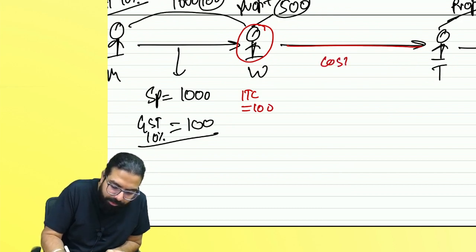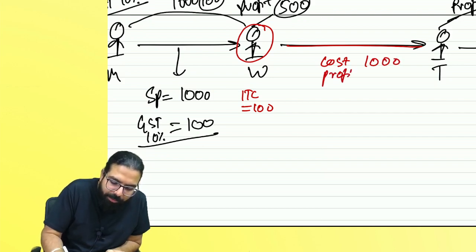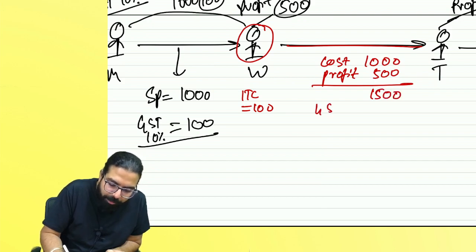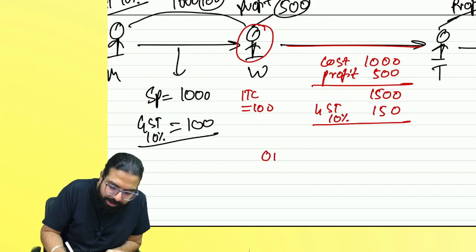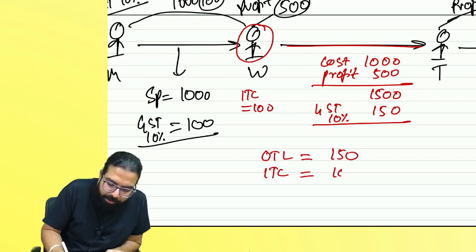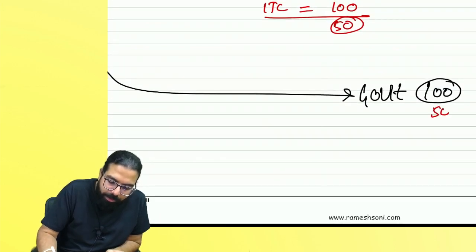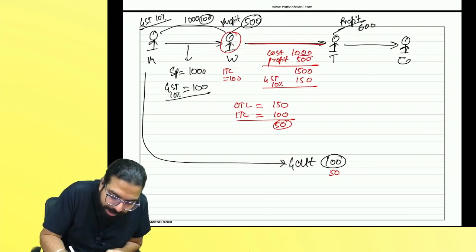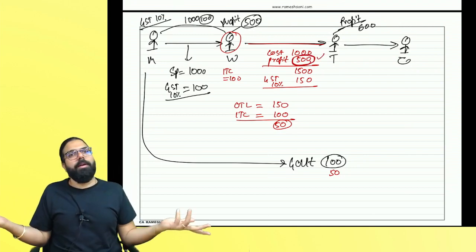His selling price will be how much? Cost is 1000. Profit is 500, which is the value addition. Selling price is 1500. GST is how much? 150. Output tax liability, everyone, 150, input tax credit 100. Sure. 50 rupees to whom? Government. Can you tell me this 50 would have come directly how? 500 into 10%.